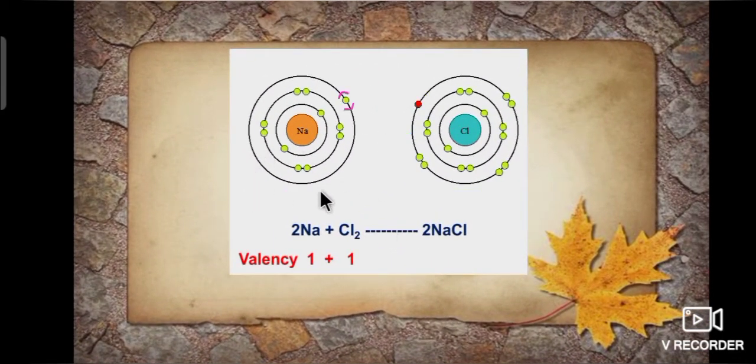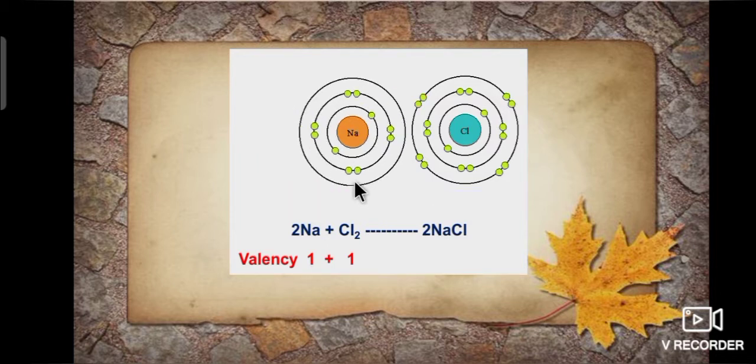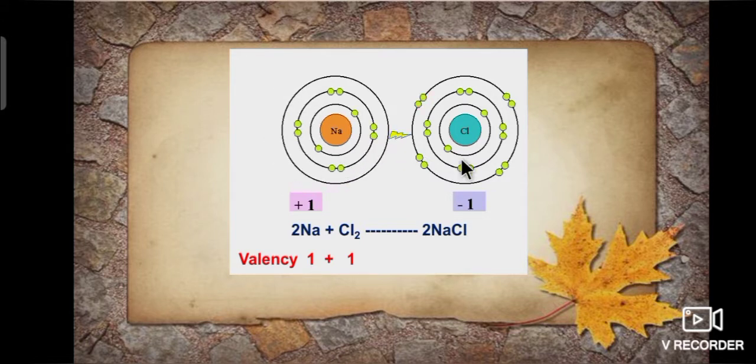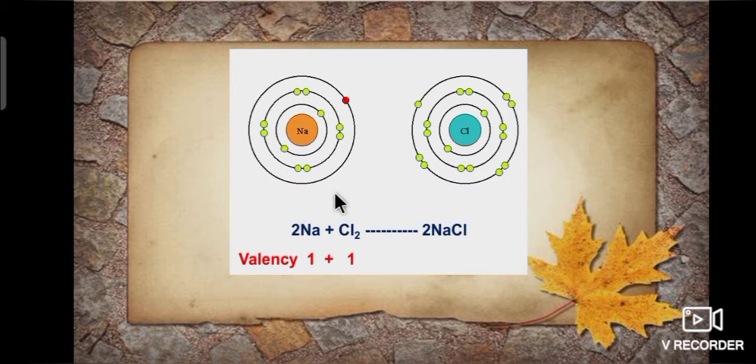Let's see the example. See the picture, students. Sodium atoms combine with chlorine atoms to form sodium chloride. Here, sodium shares one electron with the chlorine atom. So, the valency of sodium is 1.